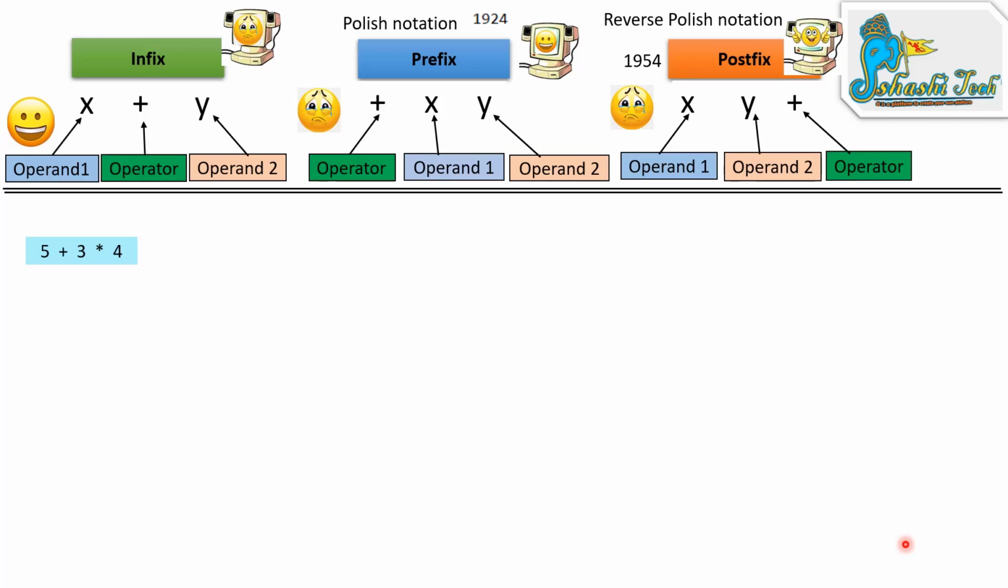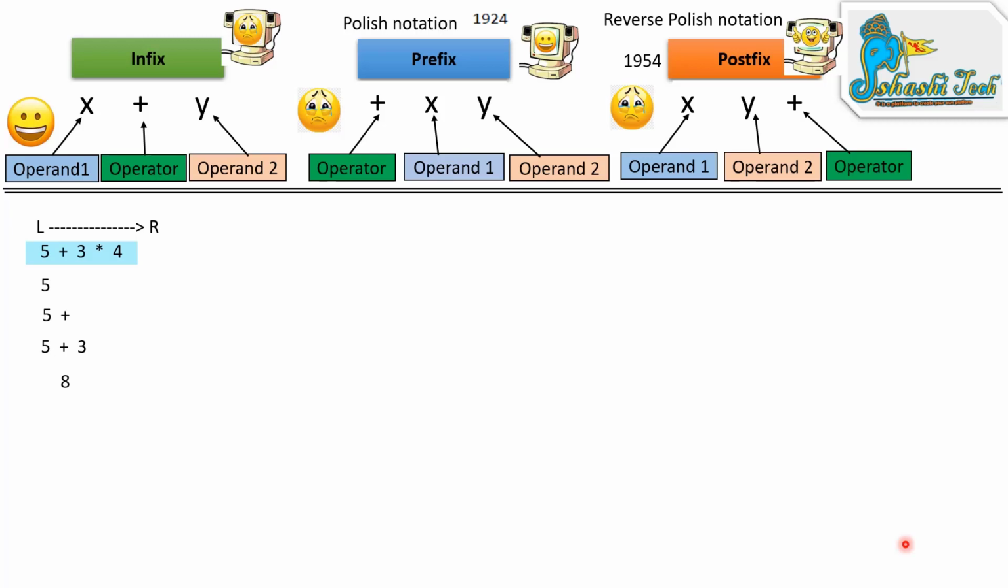But if we give this same equation to the computer, it reads from left to right. As human beings, we can see the entire equation at a time, but a computer sees symbol by symbol. First it sees 5, then 5 plus, then 5 plus 3. It doesn't know the remaining equation, so it performs the operation and the result is 8.